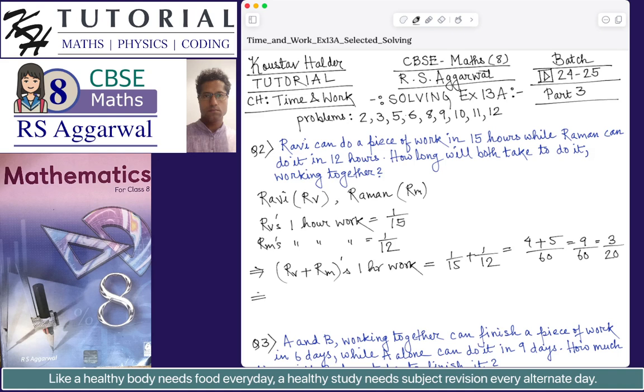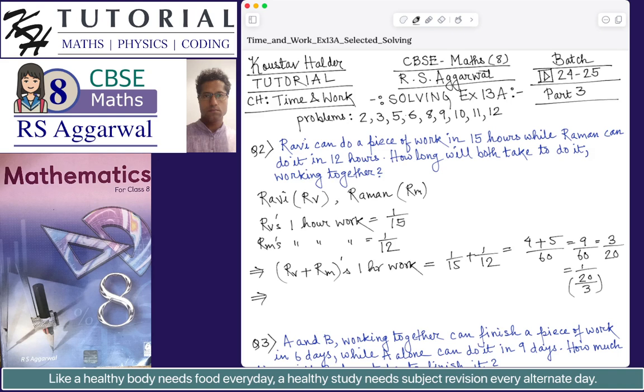So using the second general rule, if we know the work done in unit time, in this case the work done in 1 hour, is 1 by n, then the time taken to complete the work is n units. In this problem the unit is hours. But before that we have to express the amount of work done in 1 hour as 1 by n. So 3 by 20 is nothing but 1 by 20 by 3.